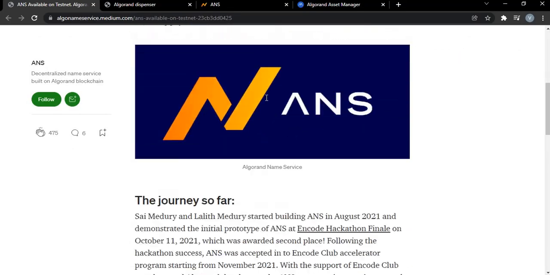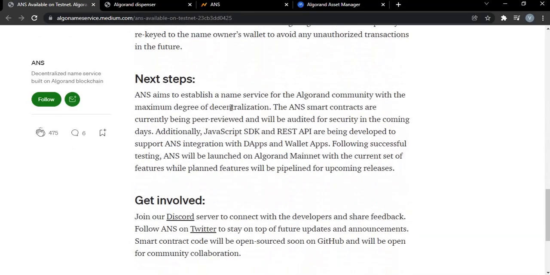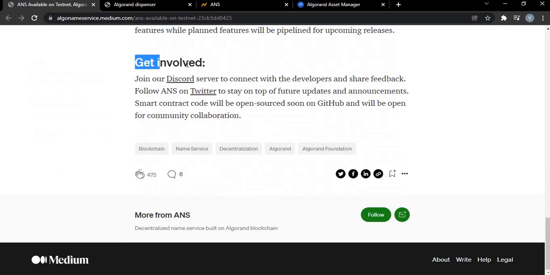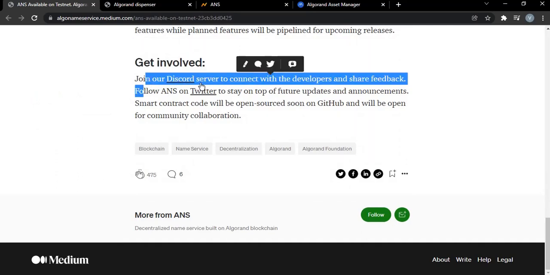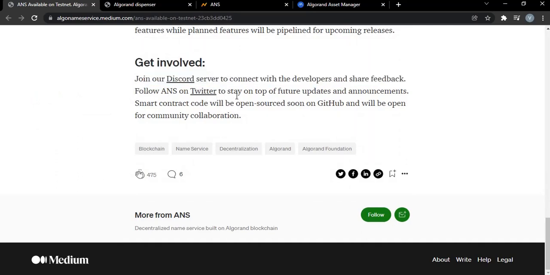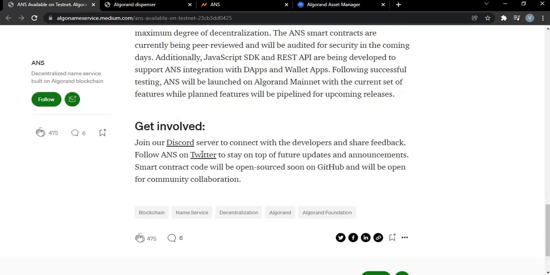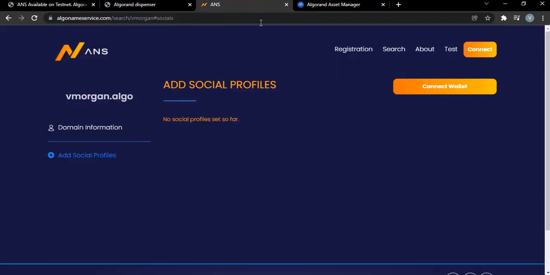You find this link in the description. You can read up to learn more about this and all of that, and then most importantly, get involved. All right, join their Discord channel, follow them on Twitter, and get access to their live info as they drop it. All right, guys, that is the end of the testnet. Okay, we've done everything, and we are 100% done. All right, we have our algo name and all of that.